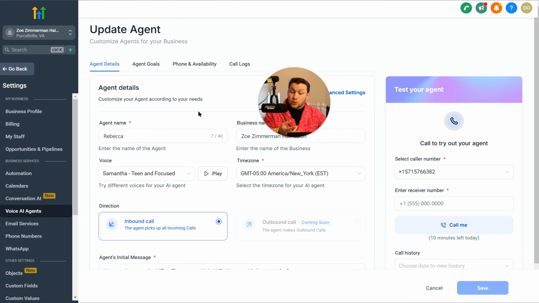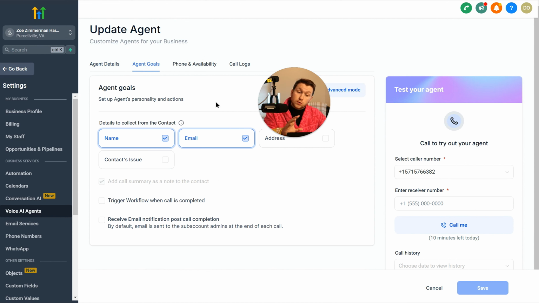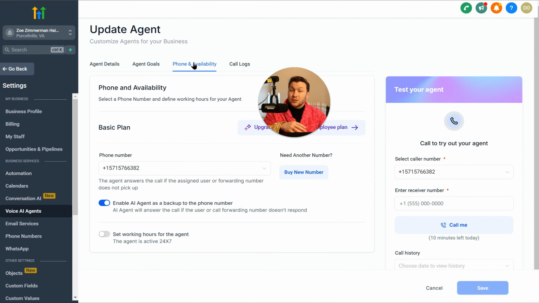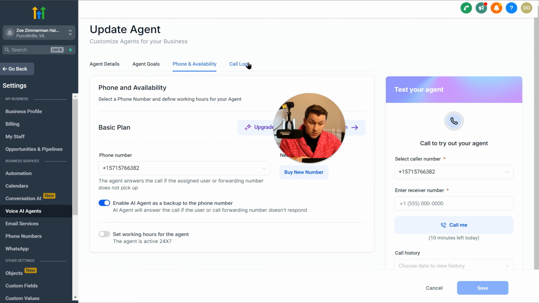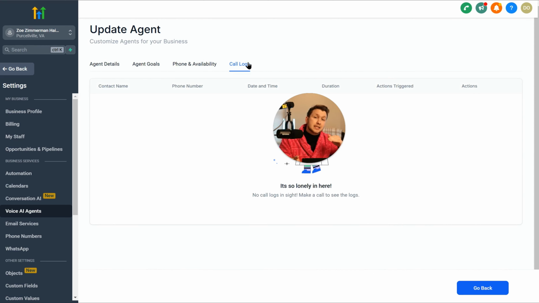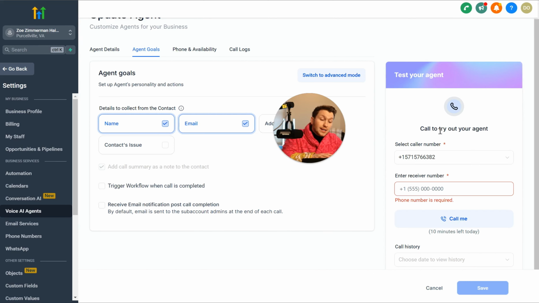So we're going to do edit, and we're going to come back in here, and it's going to have all this stuff. Now that you're in the agent settings, it's the same thing as what we just went through. We have the agent details, which we just edited, as you see right here. The agent goals, which we just went through. You have the phone ability, which is the same thing we just went through with picking your plans and whatnot. And then the call logs, which is the list of all the calls.